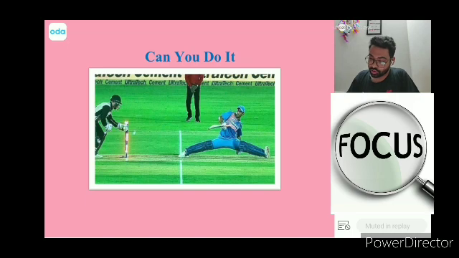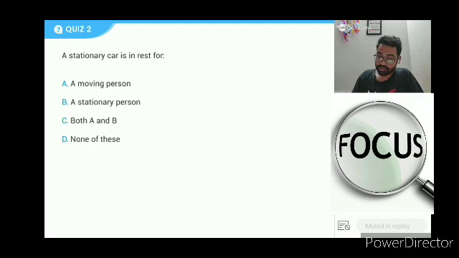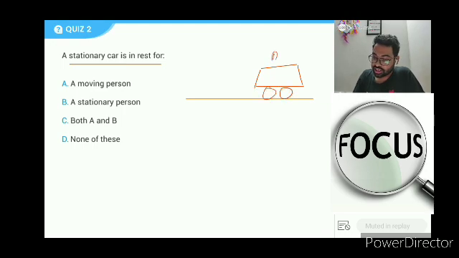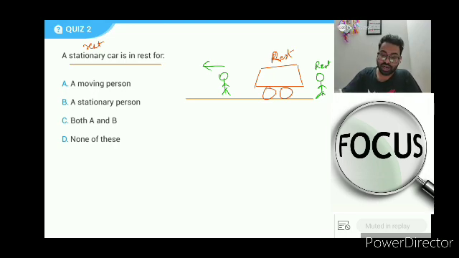Now you try to tell it. Can you do it like MS Dhoni can do it? Can you do this question? This is a simple question. A stationary car is at rest for. Now I'll try to draw. This is the stationary car. The car is at rest. Stationary means rest. A stationary car is at rest for. There are two people: first is a moving person and second is a stationary person. With respect to this car, if I tell you, you sit over here, you try to see, this is person A, the moving person, this is person B, the stationary person, which will appear at rest to you? Please answer. Here you go.